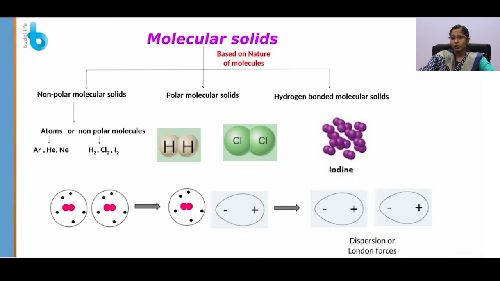Let's see what a molecular solid is. The constituent particles are molecules. Based on the nature of these molecules, molecular solids are classified into three types: non-polar molecular solids, polar molecular solids and hydrogen bonded molecular solids.